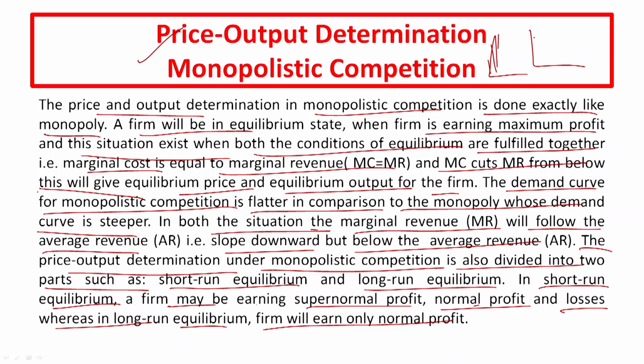In monopoly, the AR and MR were steeper, but under monopolistic competition they are flatter. Again, this is divided into two parts, the short run and the long run. In the short run, what will the firm earn, and in the long run, what will the firm earn?